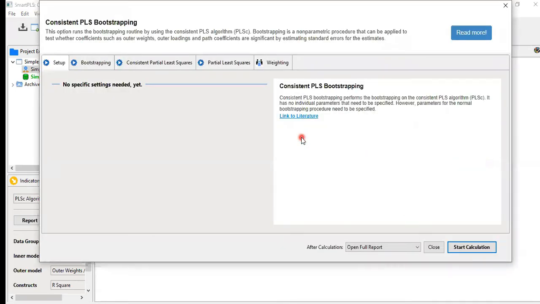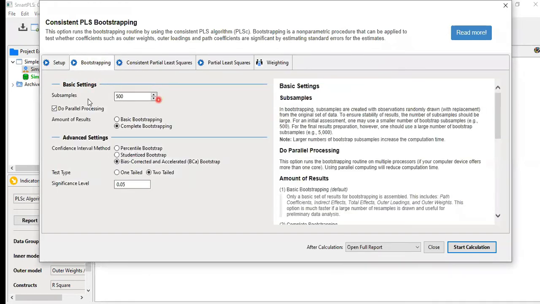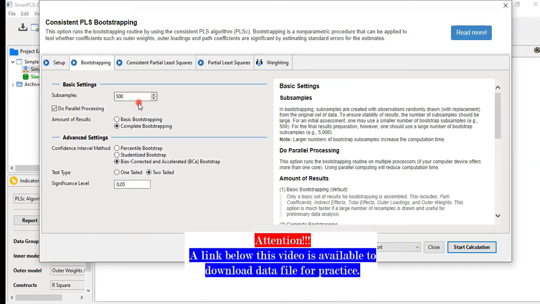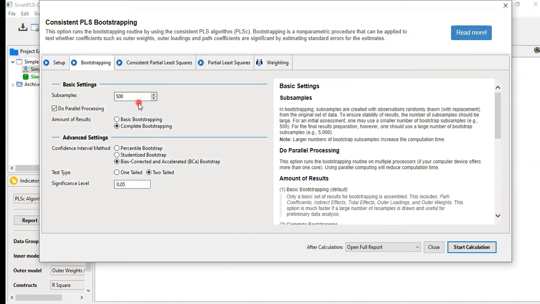So now here we have to choose some options. The important option is the one about the subsamples. I'm running this model on the basis of 500 samples, but when you do practical work, please use 5,000 subsamples. It will take much more time, but ultimately it will provide very stable results.